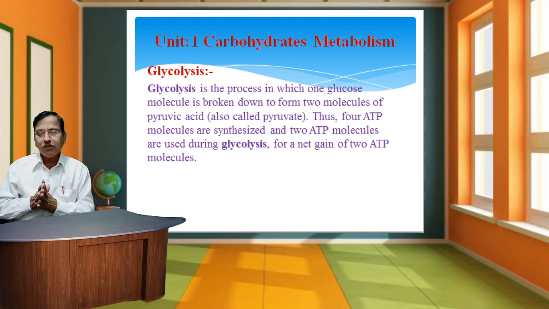Glycolysis can occur with or without oxygen. In the presence of oxygen, glycolysis is the first stage of cellular respiration. In the absence of oxygen, glycolysis allows cells to make small amounts of ATP through the process of fermentation. During glycolysis, glucose is converted into pyruvic acid in the cytoplasm.